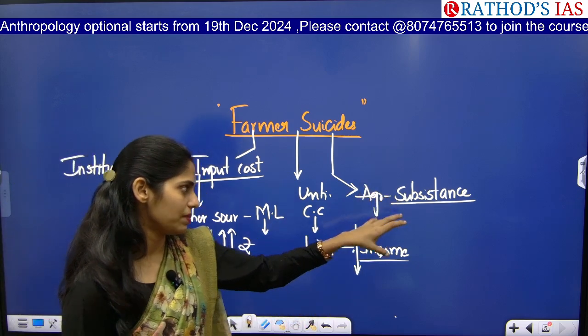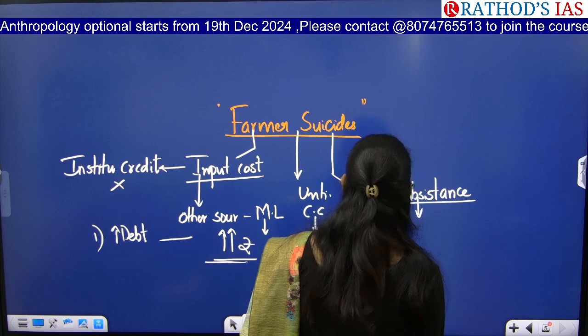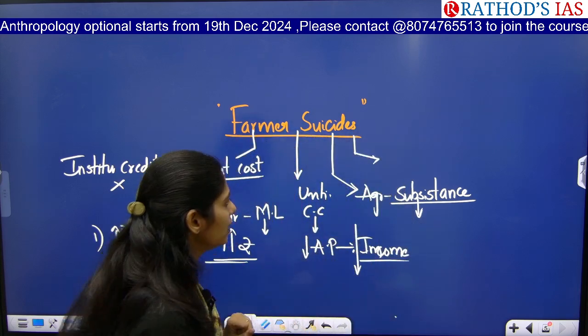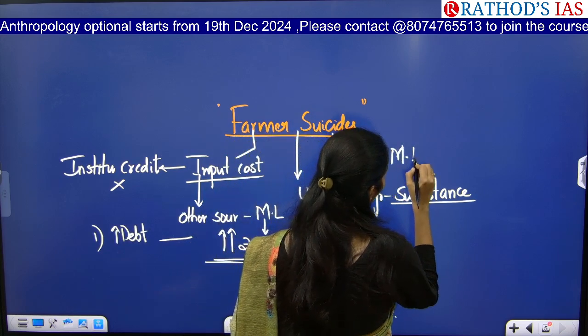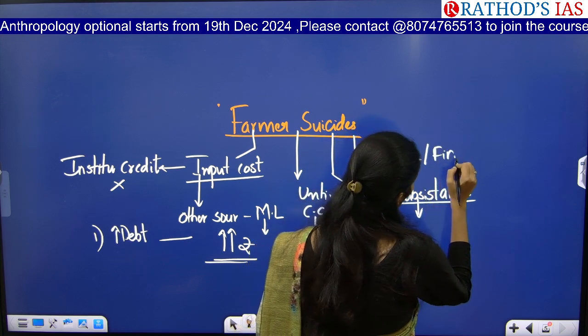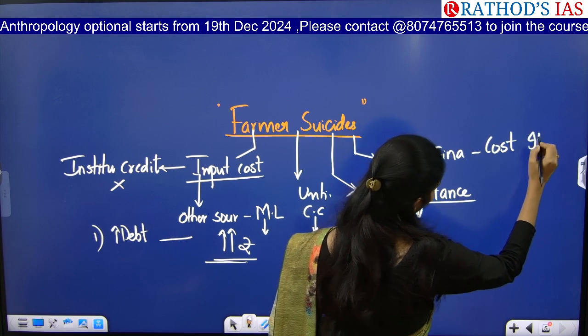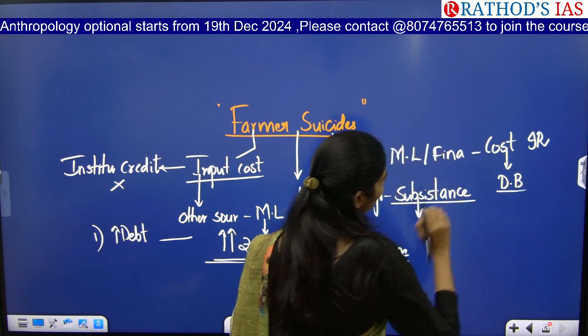So because of the subsistence agriculture also, it is one of the reasons for suicides of farmers. And the next important reason here is, whenever they go to moneylenders or financiers, they are offered a very high rate of interest. So because of this, debt burden is also one important reason.